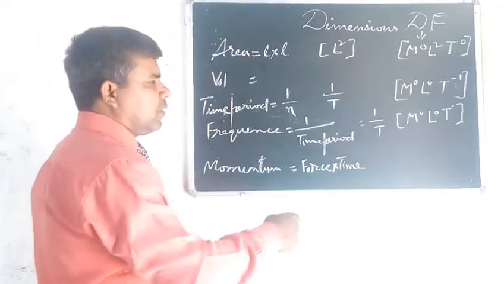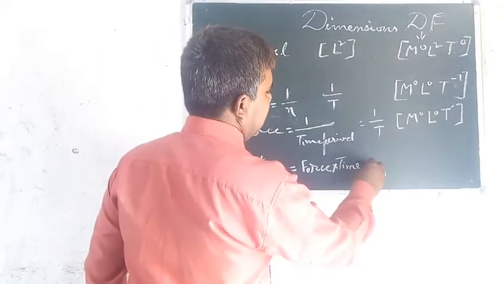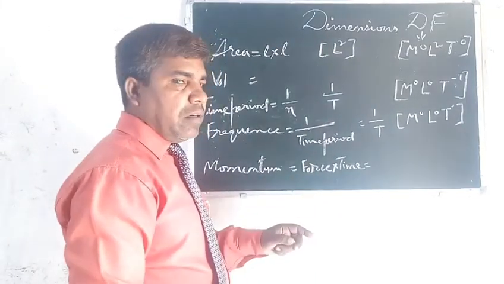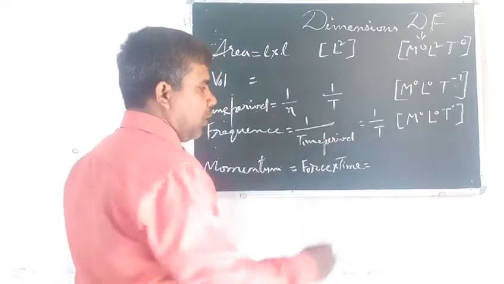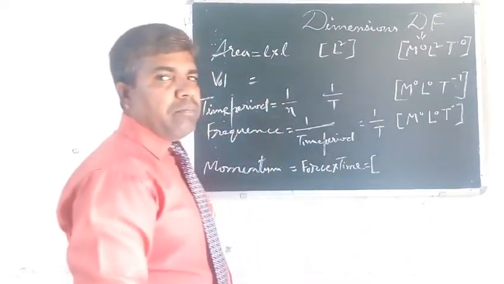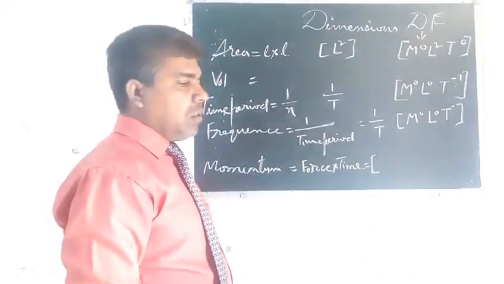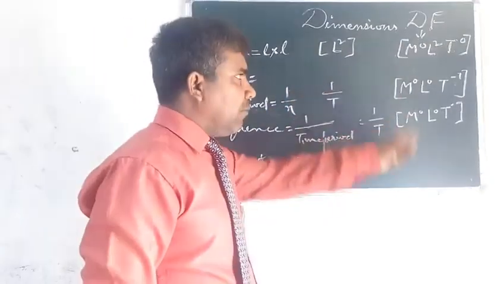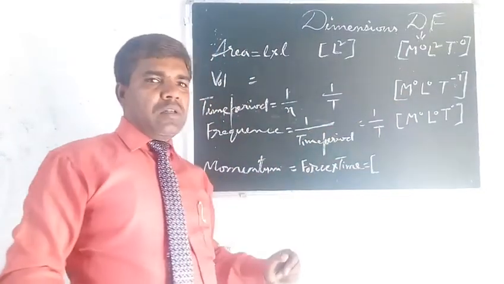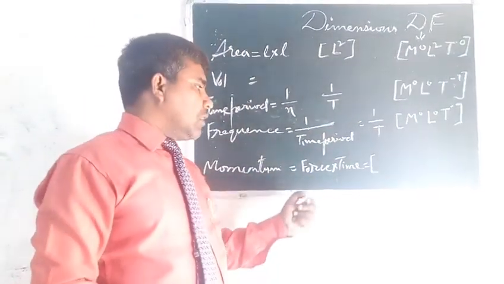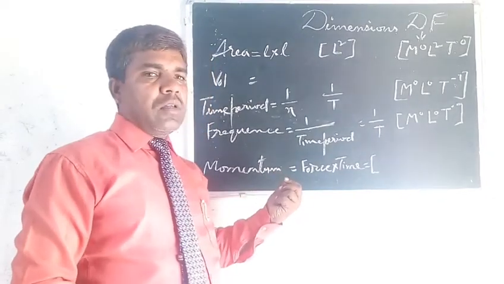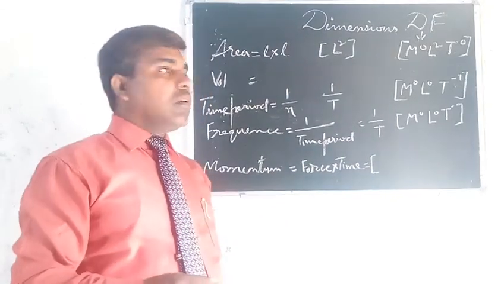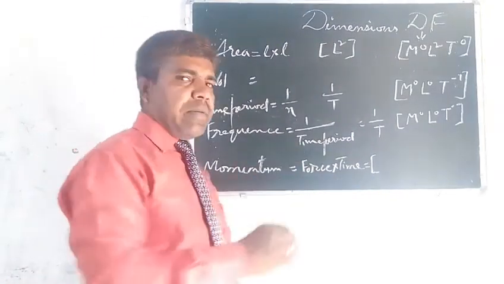So this one will be converted simply by putting the dimension of force and time. I think you must have memorized the dimension of force, and just beside it you should write the dimension of time, and after multiplying you can get the dimensional formula of this one. But we will discuss momentum broadly as an inclusive part of dimension just after erasing this blackboard.